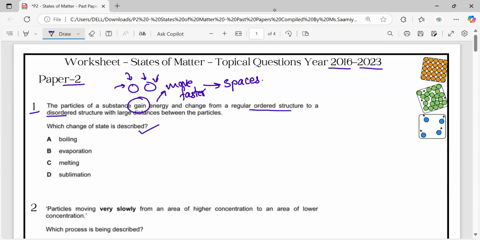So, the particles absorb energy and they change from a regular ordered structure. It means from the solid structure, which has a regular structure, they change into a disordered structure with large spaces, large distance between them. It means it is a gas. So, a state change in which a solid changes into gas is called sublimation. So, the answer is D.